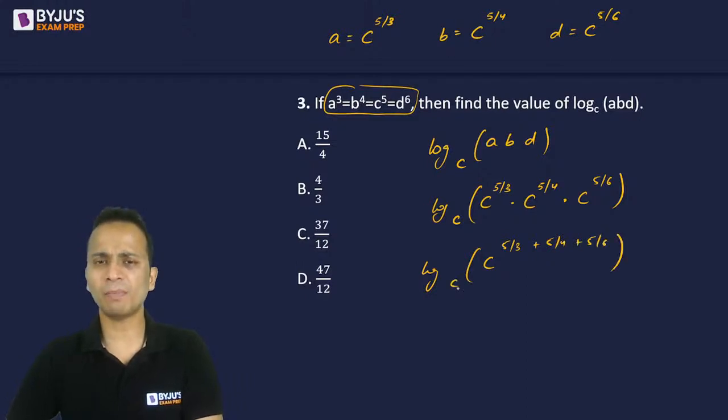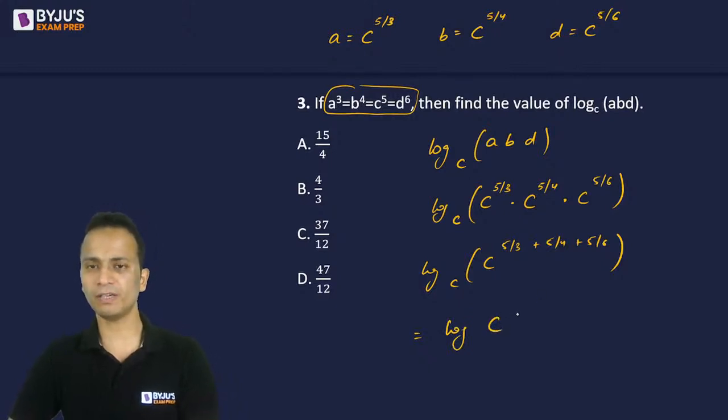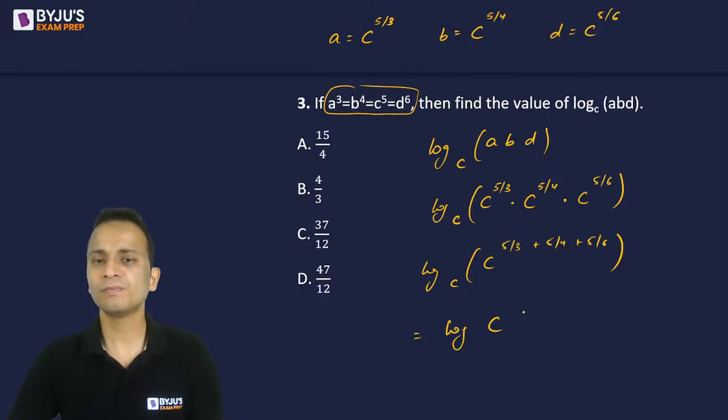Now you just need to add powers in the next step. So it will be log of c raised to the power, if I take LCM as 12, so 20 plus 15 plus 10, that is 45 upon 12, and the base is c.